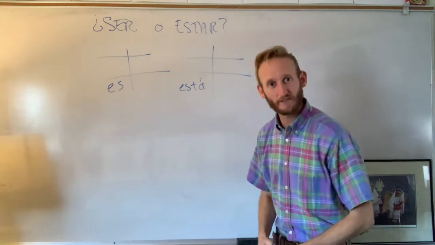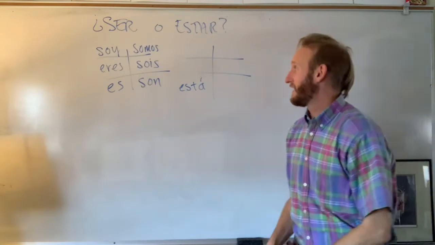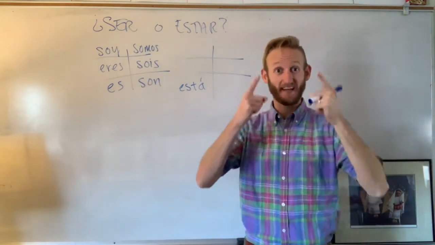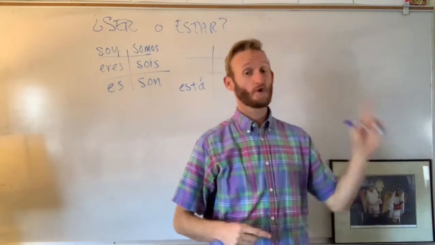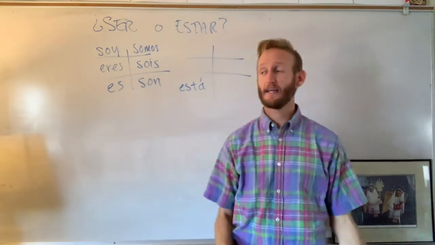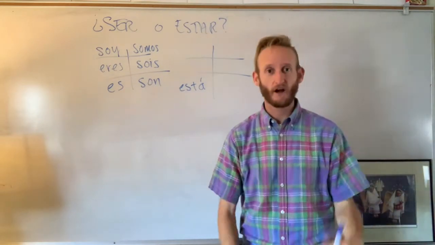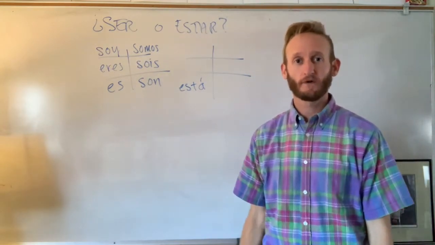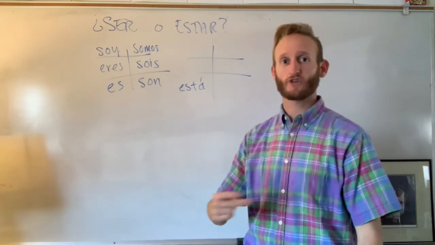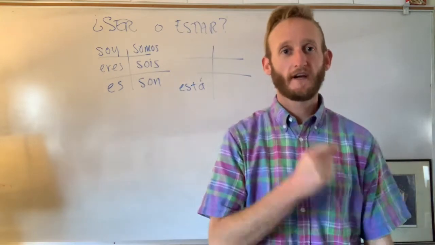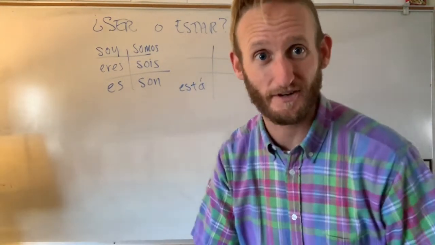But let's take a moment to look at the other conjugations. Here we go. Ser, we have soy, eres, es, somos, sois, and son, okay? And I don't have my guitar with me or my ukulele, but we'll just kind of do it to the snap, like soy, eres, es, somos, sois, son. Try it with me again, like soy, eres, es, somos, sois, son.